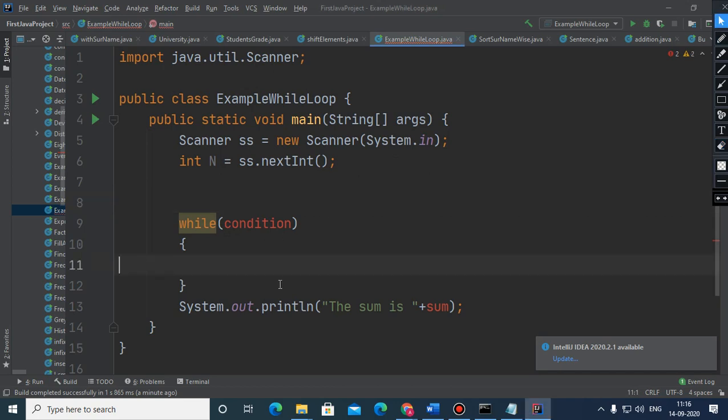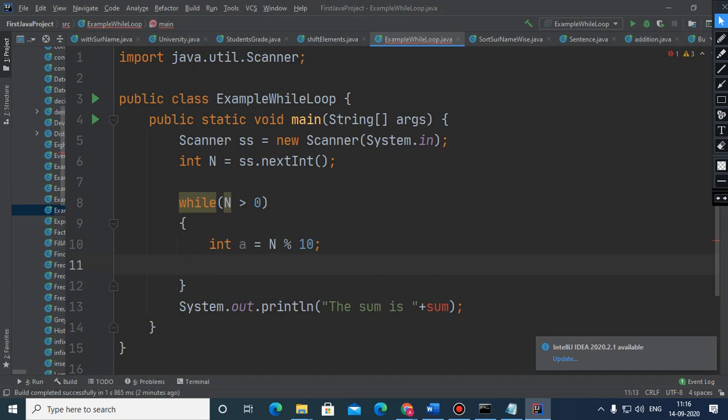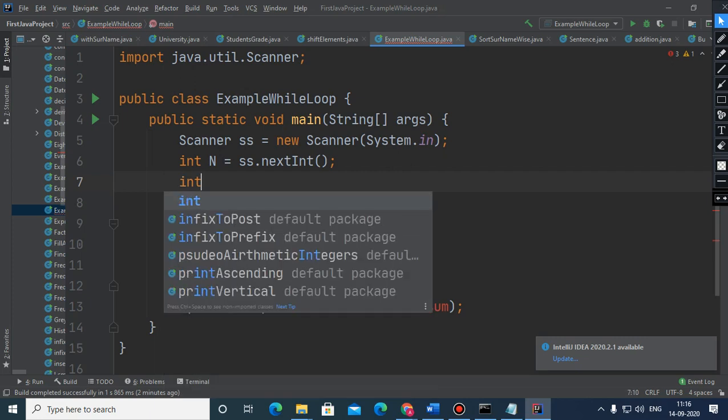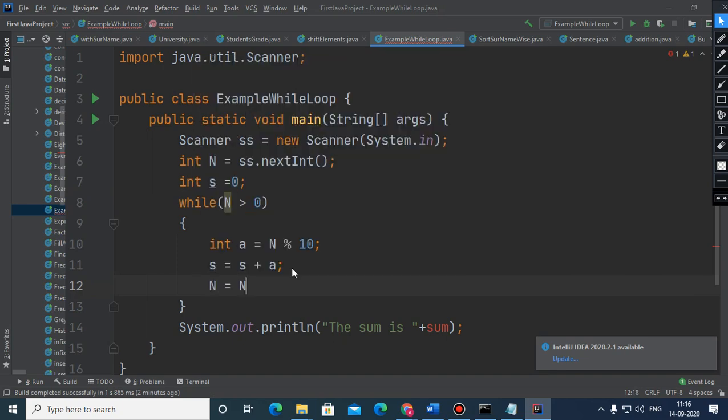So what to do? Just specify the condition. Here I am going to write: if n is more than 0. And here what to write? This is for the extraction of digits, so that is a = n mod 10, and s = s + a. And what is this s? This s is for the sum of the digits. And n = n / 10. And here also you will get the sum.